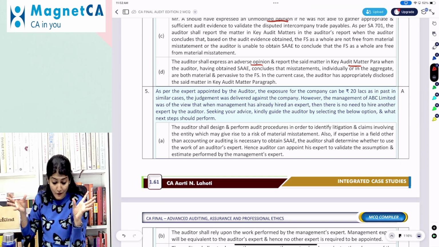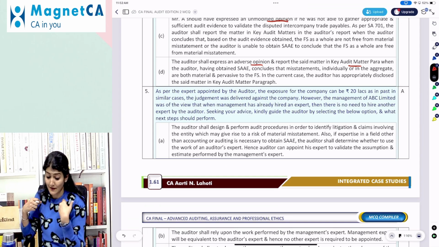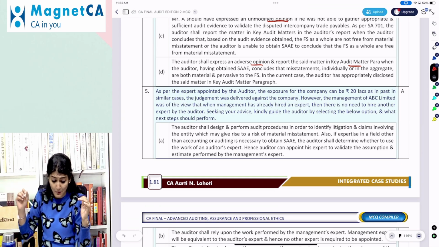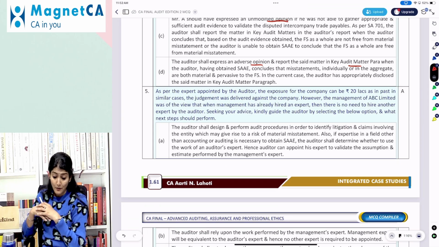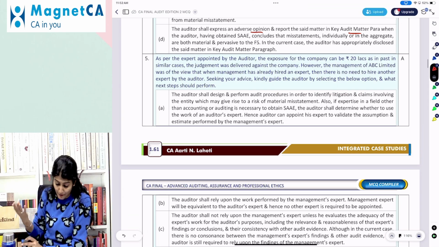However, the management of ABC was of the view that when management has already hired an expert, then there is no need to hire another expert by the auditor. No. Management, you appoint your expert. Auditor, you can also appoint your expert. Seeking your advice, kindly guide the auditor by selecting the below option and what steps should be performed.